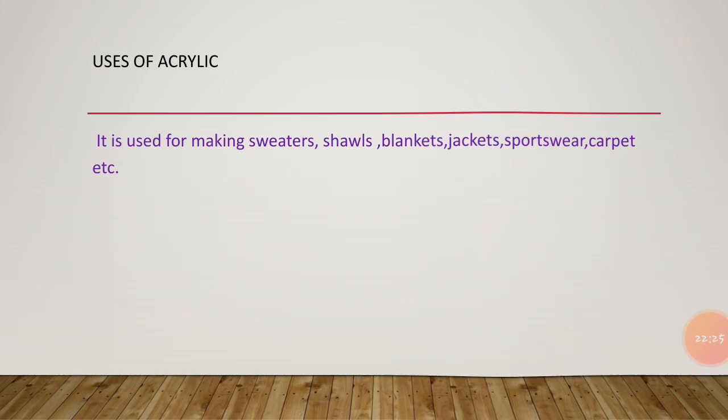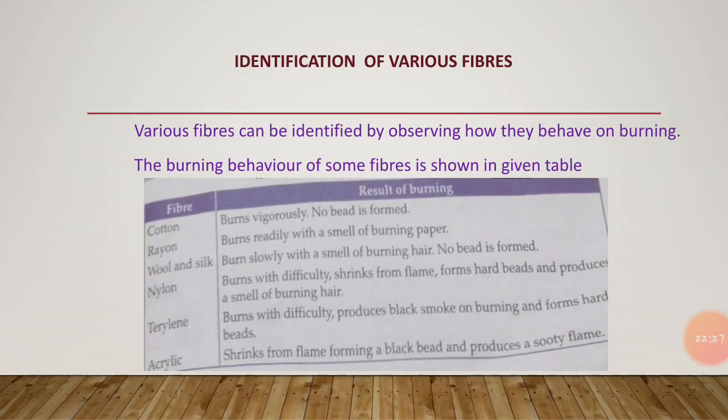Next is the identification of various fibers. How will we identify the different types of fibers? Various types of fibers can be identified mainly by observing them, or by doing a test, and that test is known as the burning test.